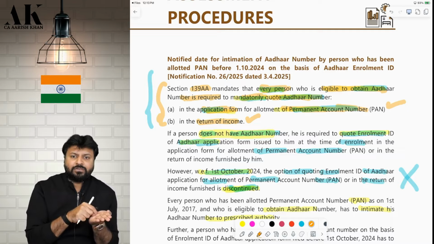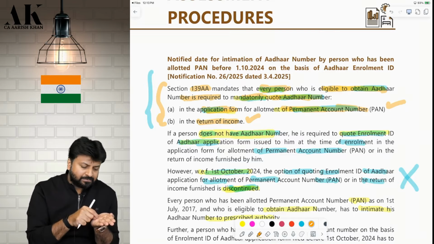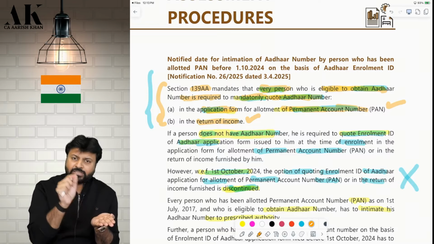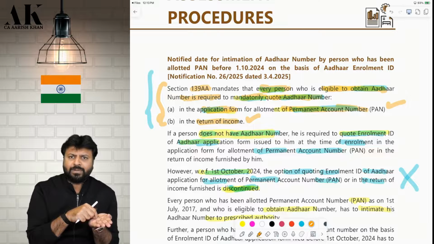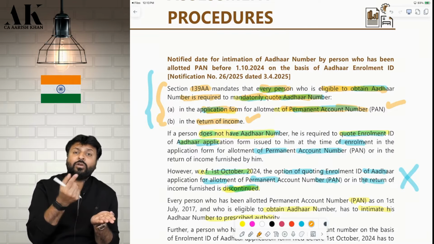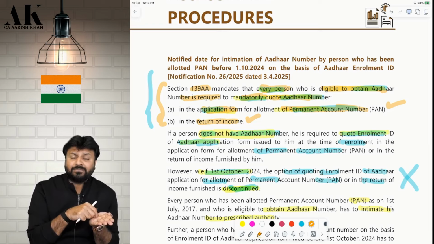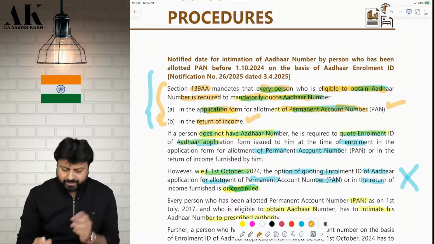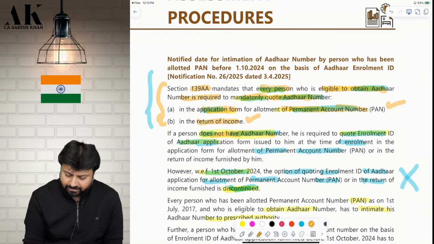So when I am making the application for PAN, the CBDT has said that you don't have Aadhaar, right? Okay, mention the enrollment ID of Aadhaar in the PAN card application. Again, listen. By default, when you make an application for PAN, you should mention Aadhaar number. But if I don't have Aadhaar number, I only have enrollment ID, Aadhaar is not received yet. So when you make an application for PAN card, in the application form, you should mention the enrollment ID of Aadhaar. Pay attention. If the person does not have Aadhaar number, he is required to quote the enrollment ID of Aadhaar form issued to him at the time of enrollment in the application form for permanent account number.